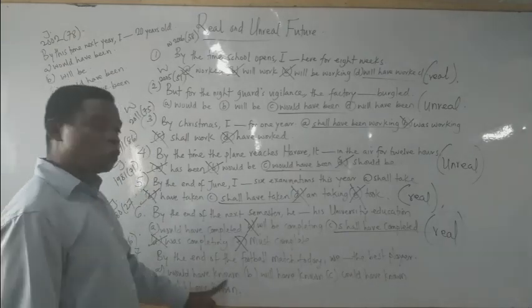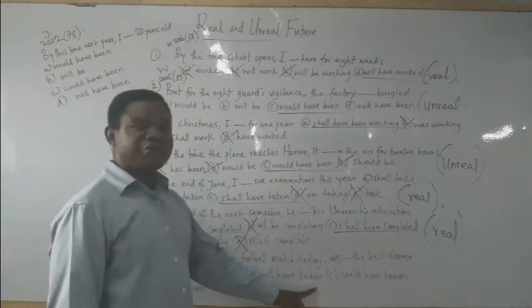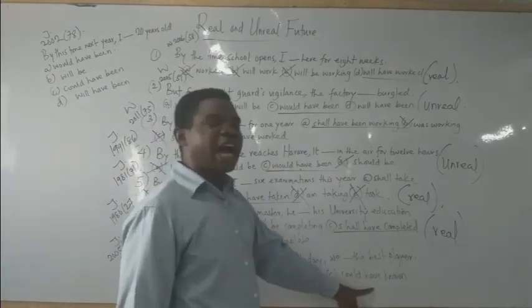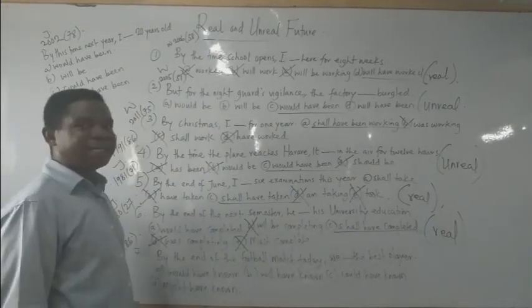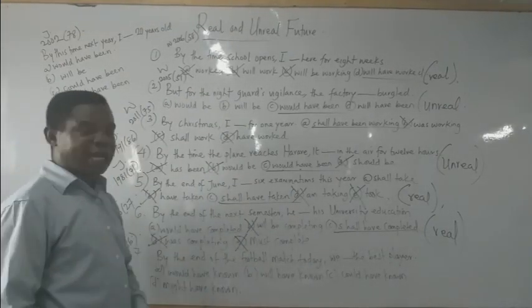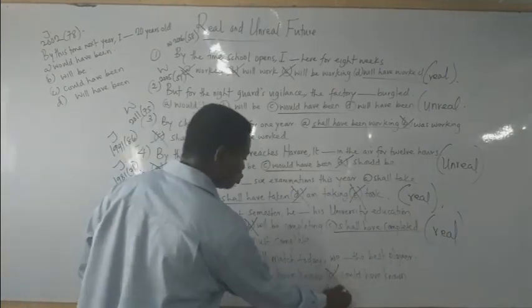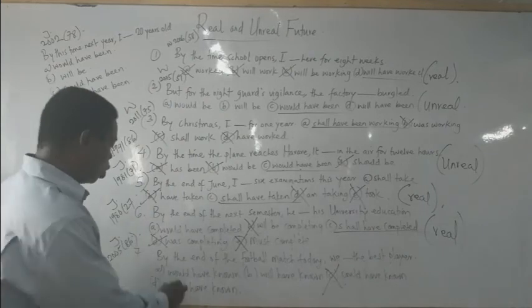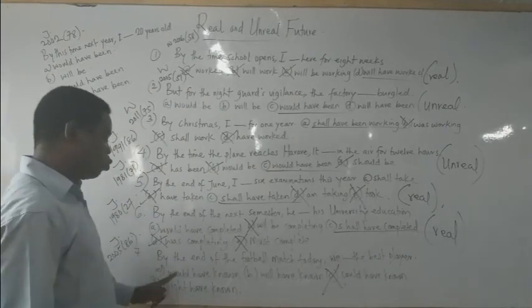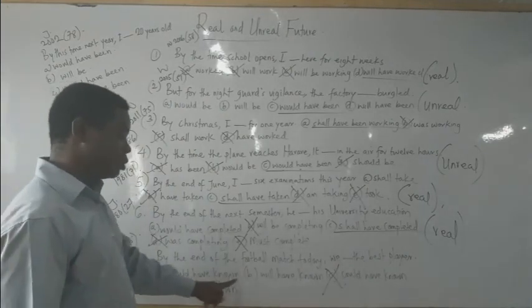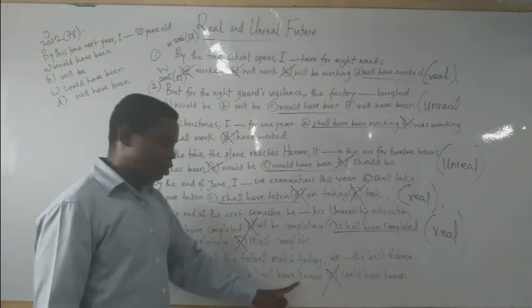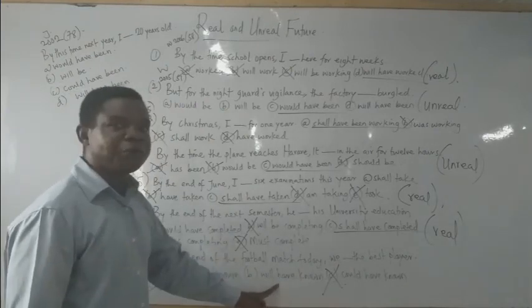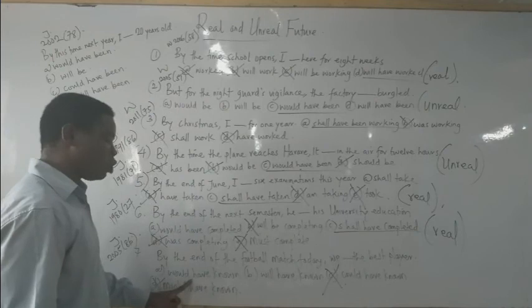By the end of the football match today, we dash the best player. A, we would have known. B, we will have known. C, we could have known. D, we might have known. You can see from this order, option C is out. Could is out. Also, option D is out, which is what? Might. They will now have would have known, which is correct. Will have known, which is correct. If it is option B, that will be real future. If it is option A, that will be unreal future.